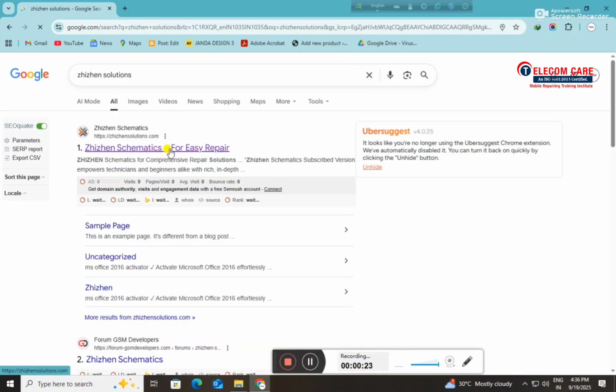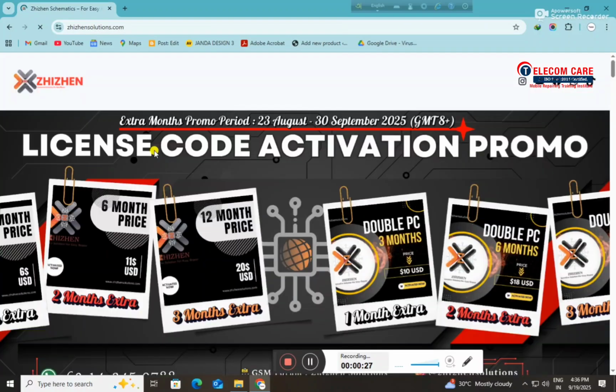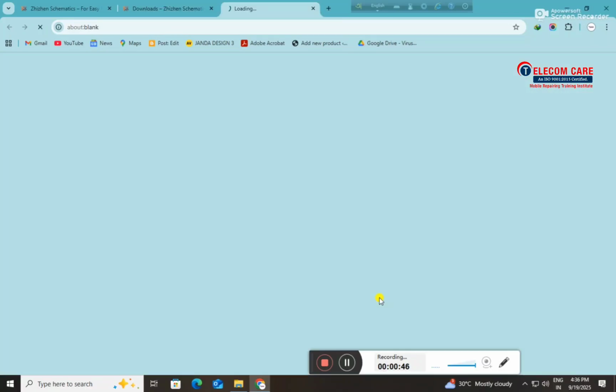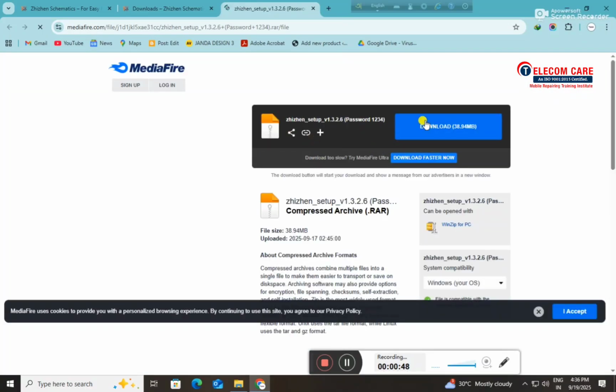As we can see, a link has appeared. We will click on that link and the website has opened. Now to download the file we have to click on download. Two links have come in front of us. The first is Google Drive, another one is MediaFire. Choose MediaFire for a high-speed download, or you can choose any one to download the file.